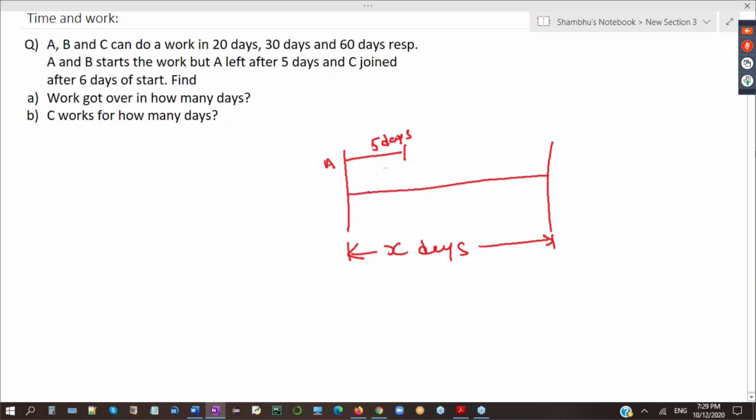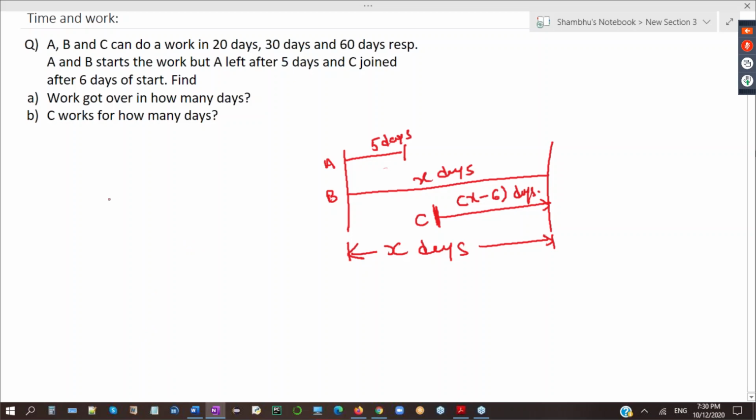B is working for total time. B did not leave, so B is working for X days. But C joins after 6 days, so C works for X minus 6 days.